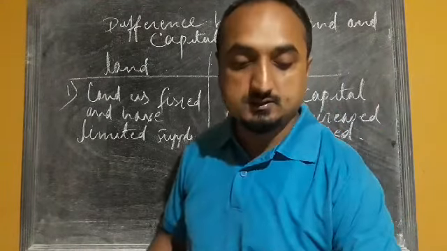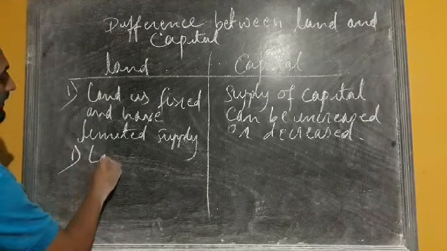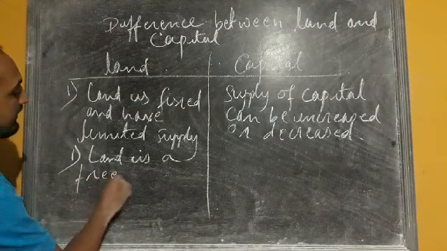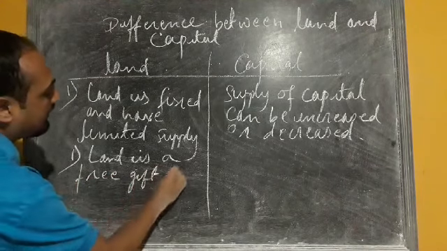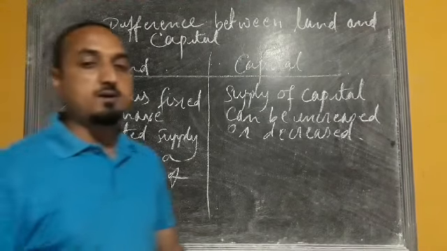Now the second difference is that land is a free gift of nature. We have done that in the definition only.